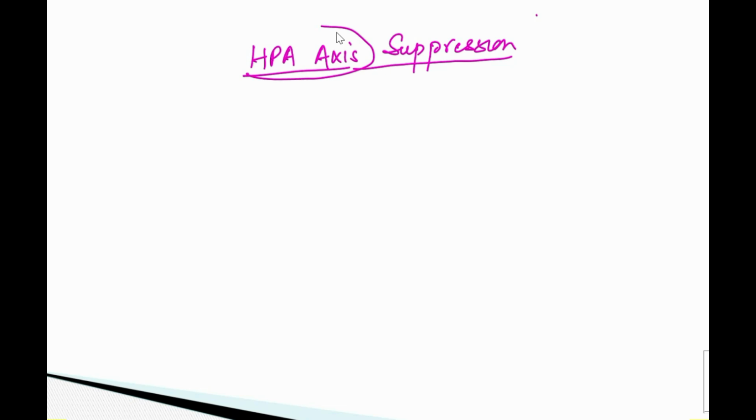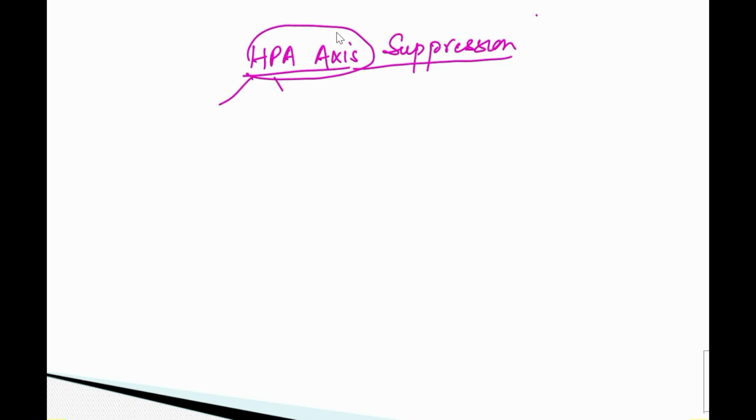Hello everyone. Today I am going to discuss the topic of HPA axis suppression. So this is a very commonly asked short note. Before discussing what is HPA axis suppression, you must know what the HPA axis is.